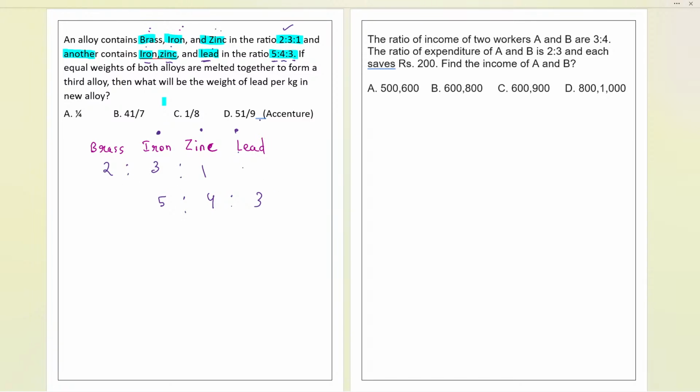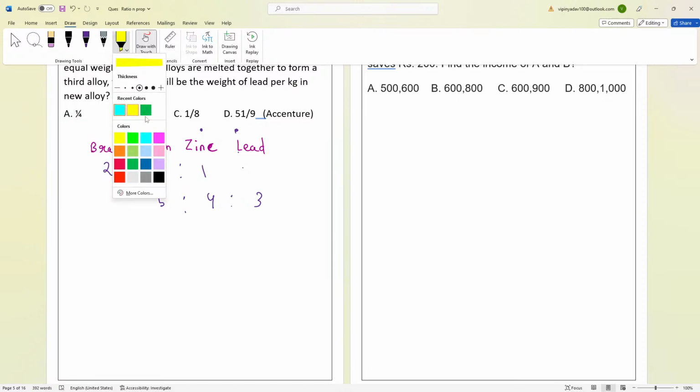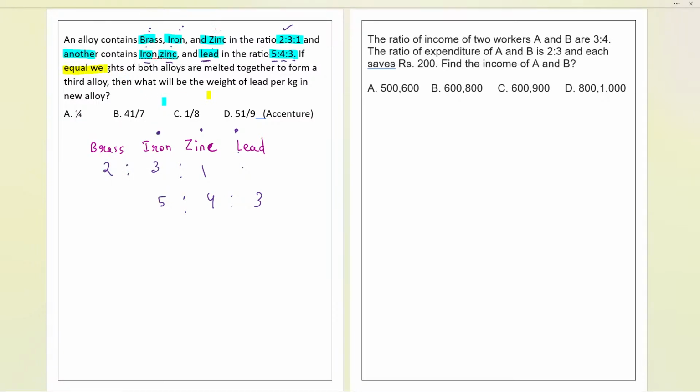The question says further, let us read furthermore. It says that we have equal weight of both alloys melted together. That is an important concept. So equal quantity of both of them are mixed to form the third alloy. We are forming one more alloy. And what is the weight of lead per kg in the new alloy we need? Okay, let us try to mix them.